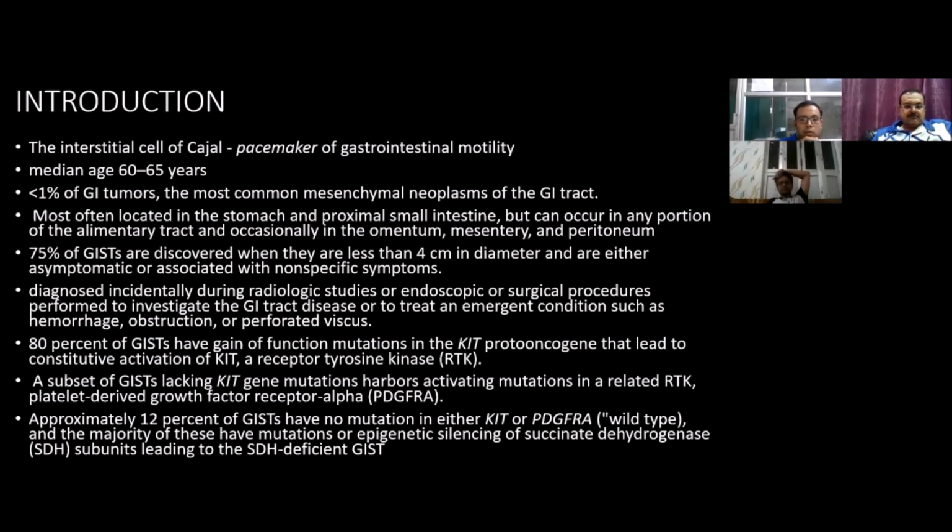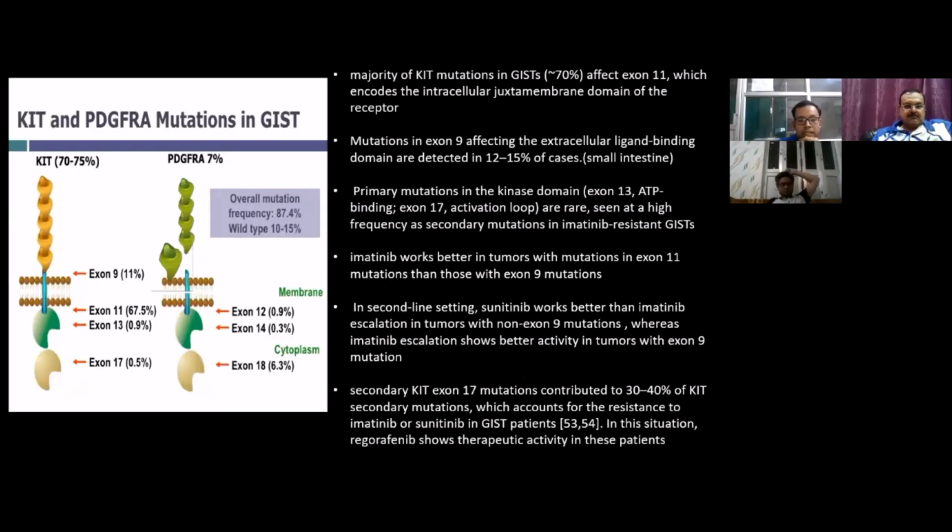Now, if we go to the mutational study, the KIT receptor has 4 exon sites which are mostly mutated, of which exon 11 is mutated in approximately 70%. Exon 9 is mutated in 11%, and the rest two, exons 13 and 17 in KIT, are less than 1%. So the majority of KIT mutations in GIST affect exon 11.